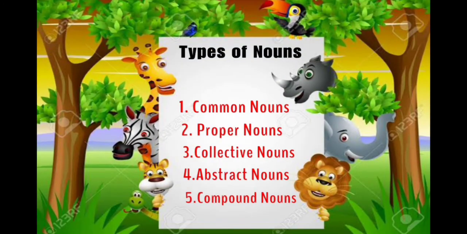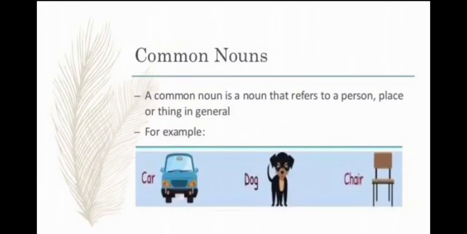Now we'll see the types of nouns. First one, common nouns. Second, proper nouns. Third, collective nouns. Fourth, abstract nouns. Fifth one is compound nouns. So we are going to discuss these different kinds of nouns one by one. So let's start with common noun.